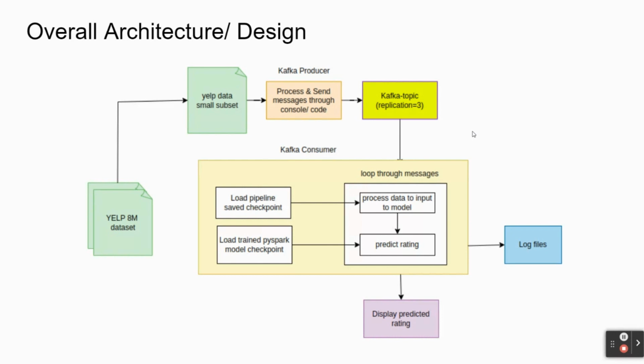And then finally we display the movie rating in a console and we log the results, as well as warnings, into a log file.